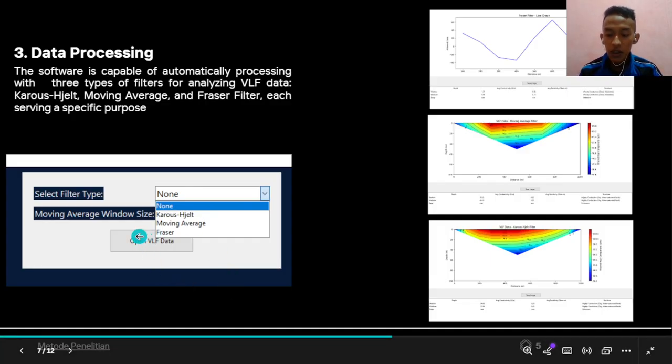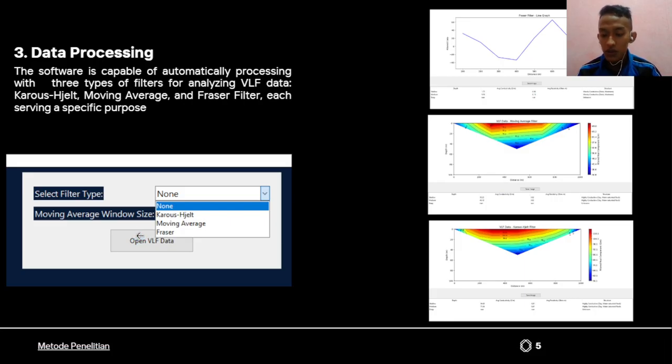The function of the Fraser filter is to enhance data anomalies from electromagnetic field data, especially very low frequency data. Its functions include reducing noise in the data, converting raw data into positive anomalies for easier interpretation, and identifying subsurface structural boundaries such as faults or conductive zones.